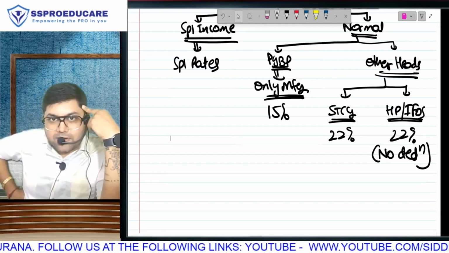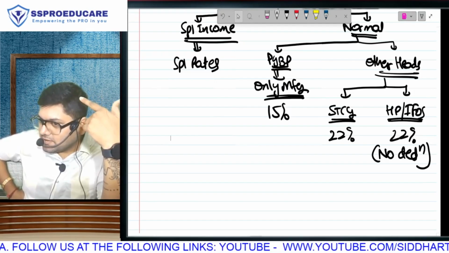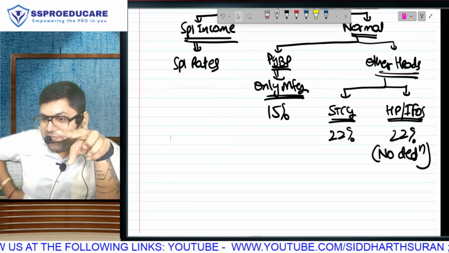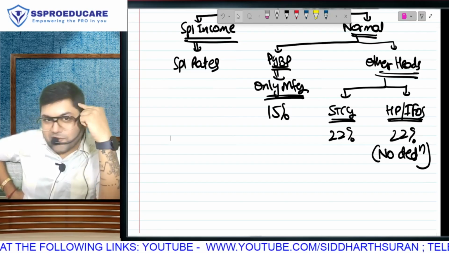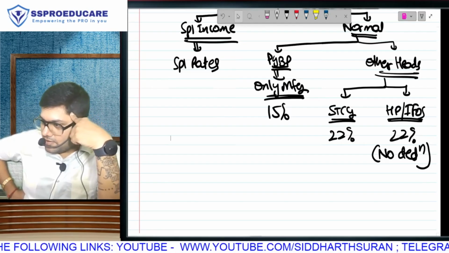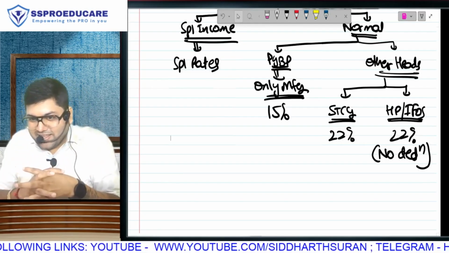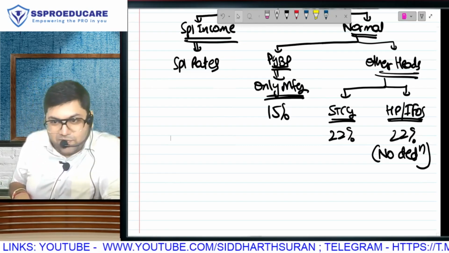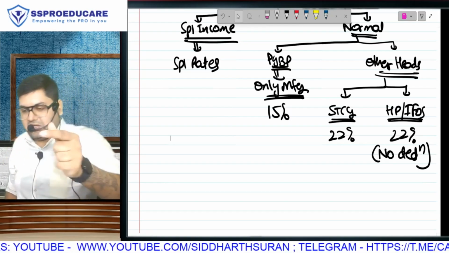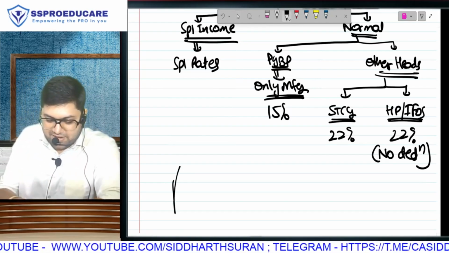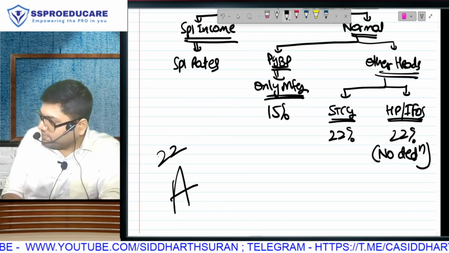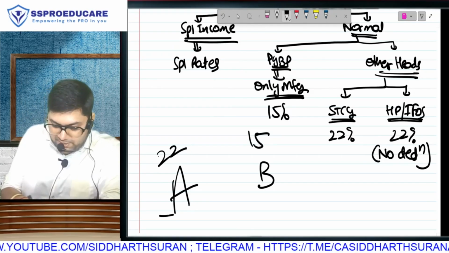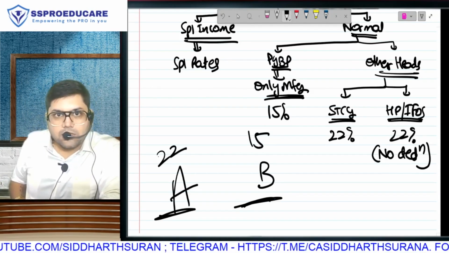That is 22%, the previous section. If I merge these two, or liquidate the old company and convert into a new company, then I am going to be disqualified. So I won't be doing merger or liquidation, because otherwise I will be disqualified and will come only in 22. This is my disqualified company, going in 22. This is my manufacturing company, going in 15. Both companies belong to me.